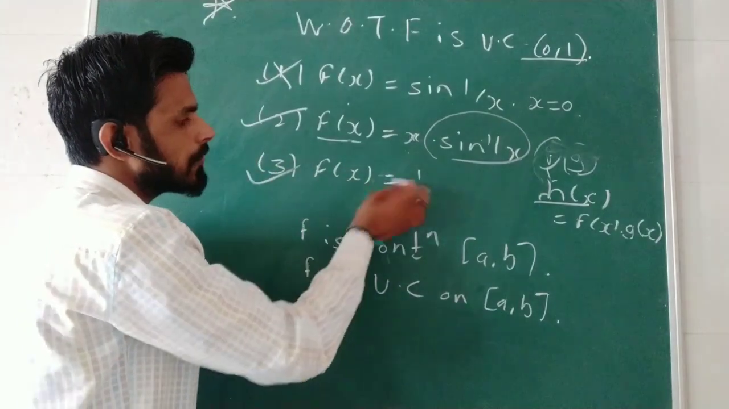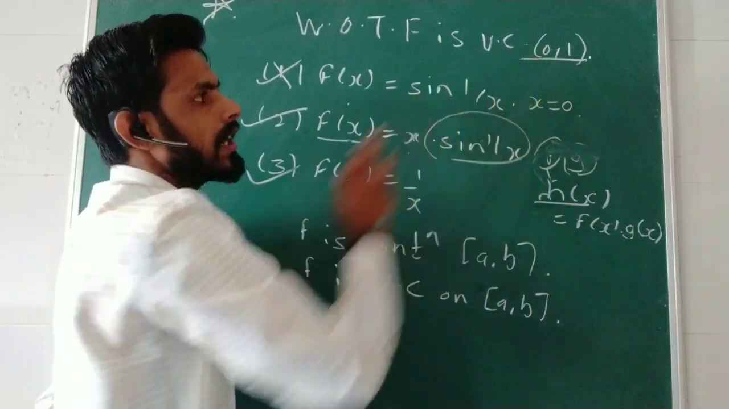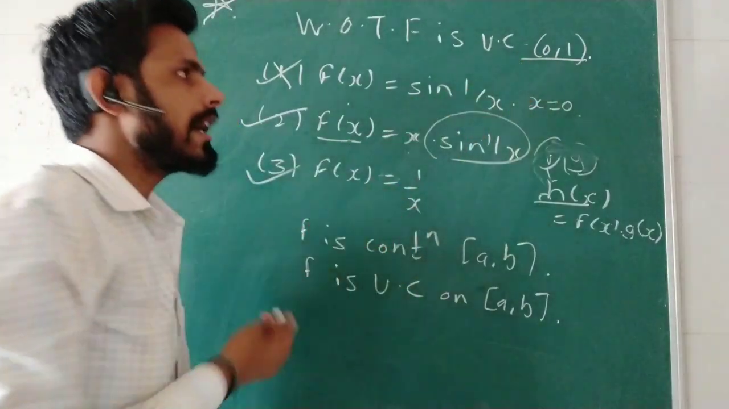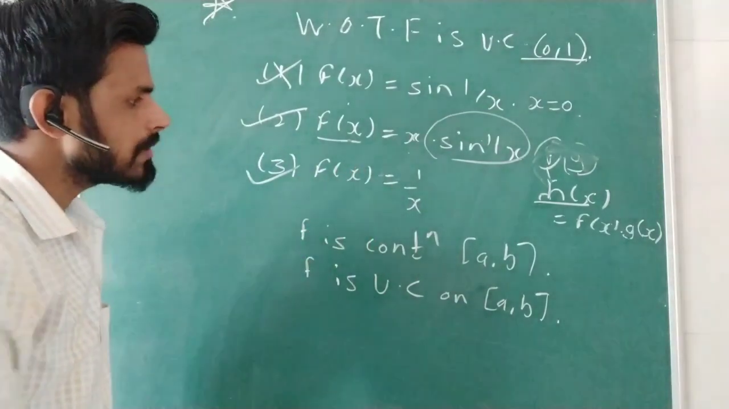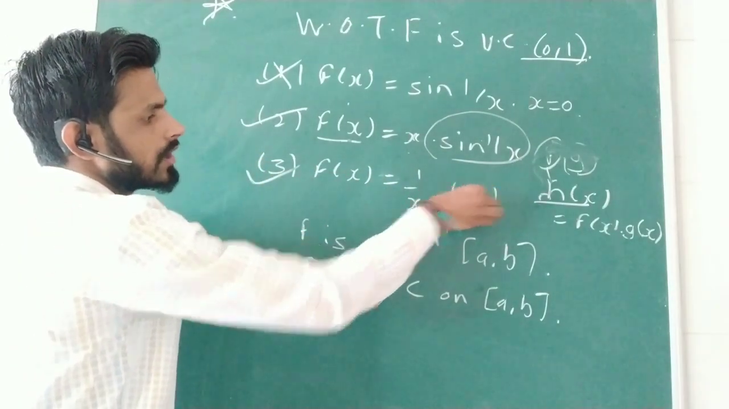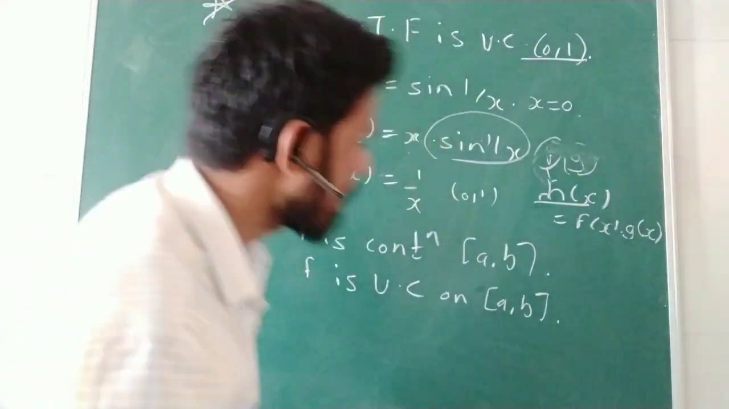And we know that f(x) = 1/x is not uniform continuous on the open interval (0, 1). The reason is that f(x) is not defined at x = 0. So f(x) = 1/x is not uniform continuous on the open interval (0, 1). So therefore the third option is also discarded.